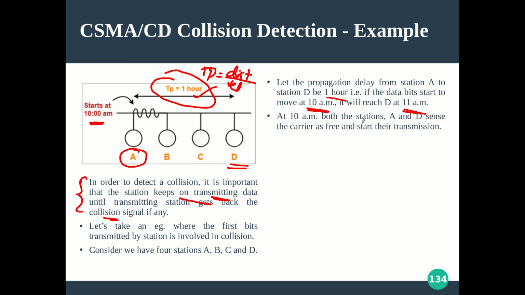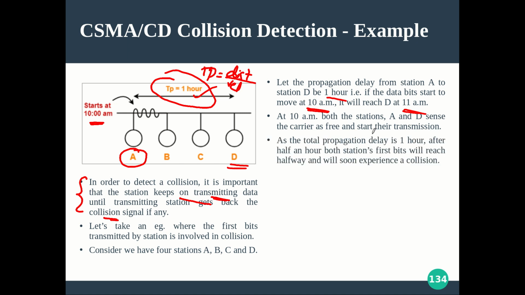Now at 10 am both stations A and D sense the carrier. Assume a situation where A and D both want to send some information. A wants to send to D, but D wants to send to someone else or to A itself, and they don't know about each other. Both find the carrier free, so both will start transmitting simultaneously, right? As the total propagation delay is 1 hour, after half an hour, because both found the carrier free at 10 am, the signals meet.